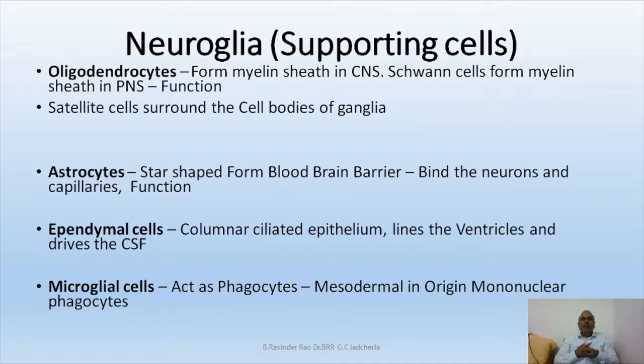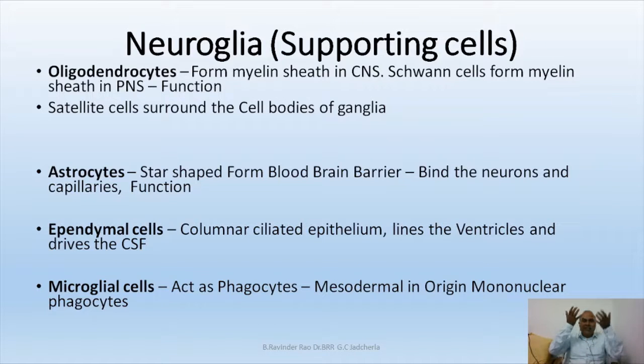Next, ependymal cells. Ependymal cells are nothing but columnar ciliated cells. They have cilia, and these cells are located as the lining of brain ventricles and the central canal of the spinal cord. As they beat their cilia in a coordinated fashion, the cerebrospinal fluid gets its movement.